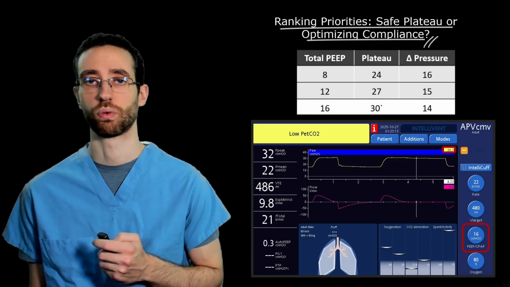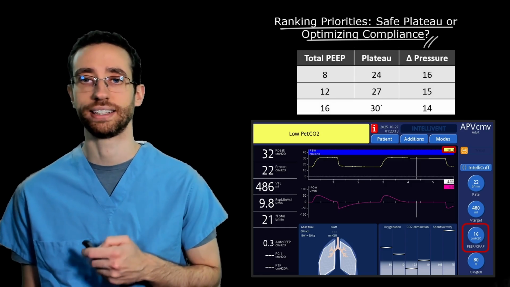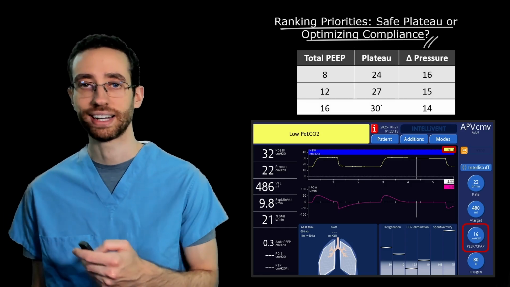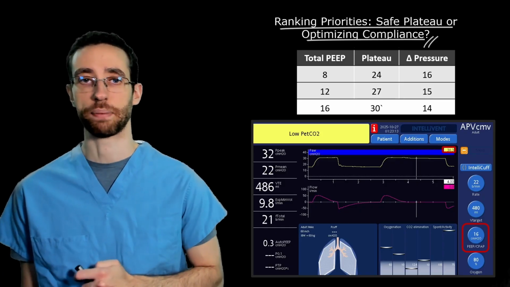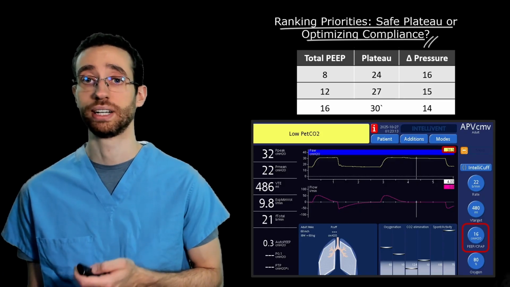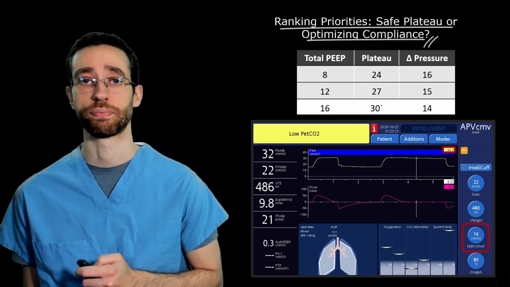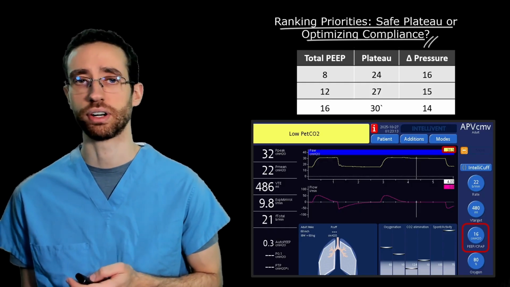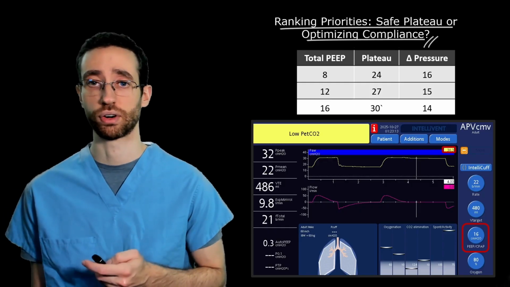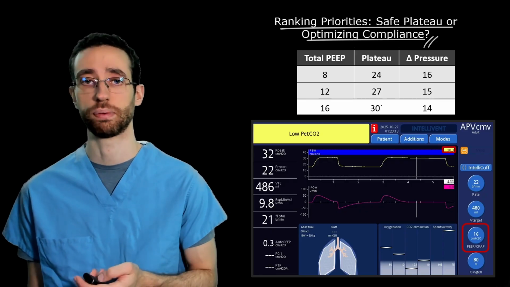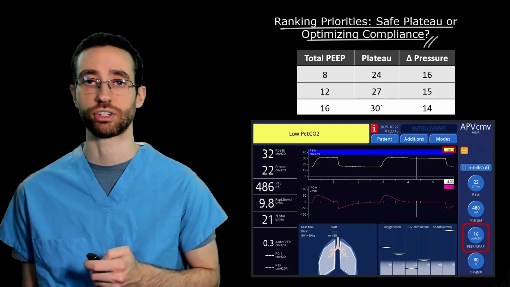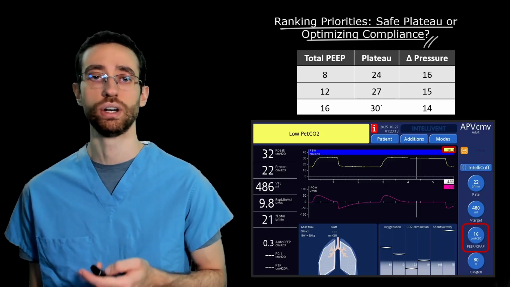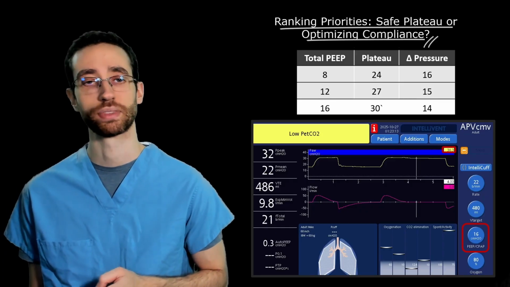Since volumes were constant in this passive patient, the decrease in driving pressure tells us that his compliance only got better. At a PEEP of 16, though, his plateau is 30 centimeters of water. If we keep increasing his PEEP further, the plateau pressure, our surrogate for end-inspiratory alveolar pressure and our most commonly used marker of safety in mechanical ventilation, will likely go above our goal of less than 30 centimeters of water.